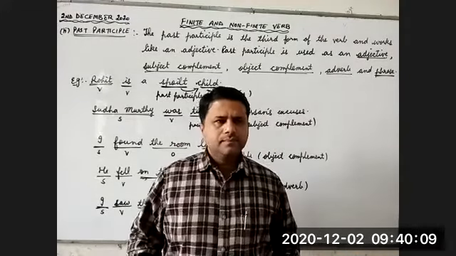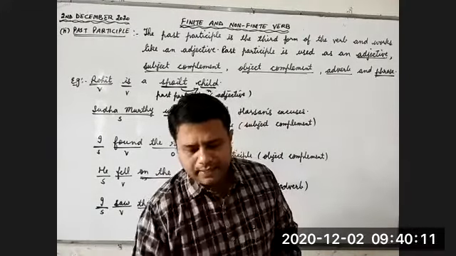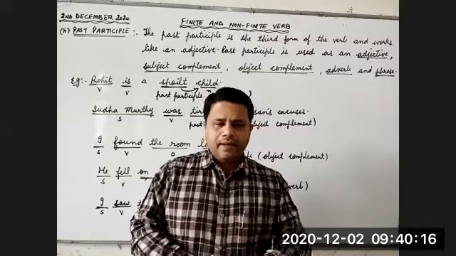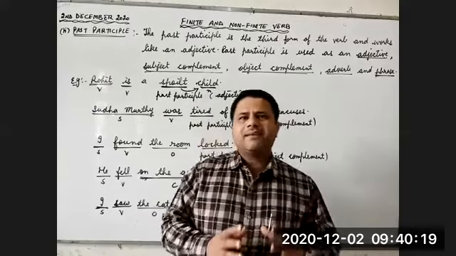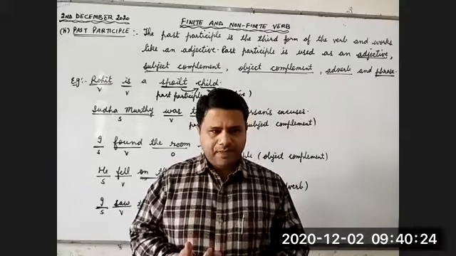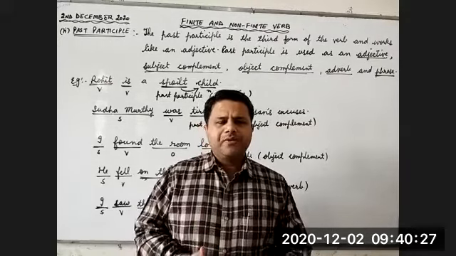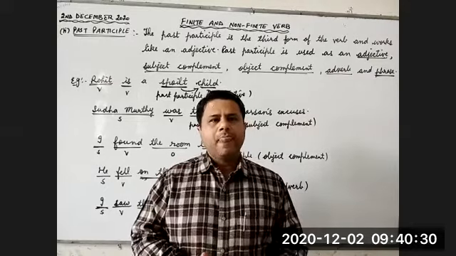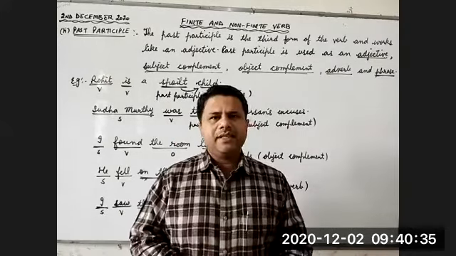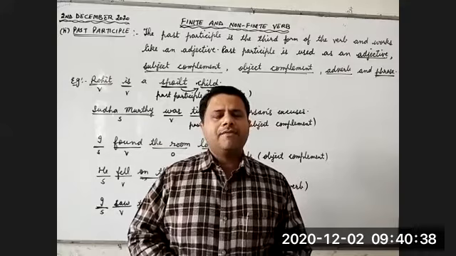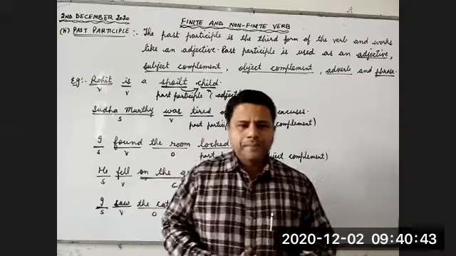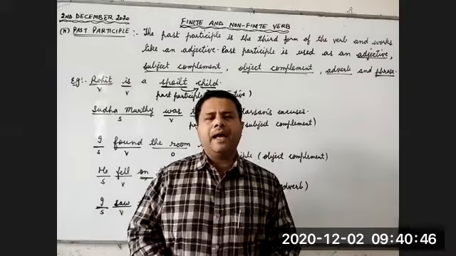Yes, sir. So children, with this we finish the topic of past participle. So far we have done eight topics: transitive verb, intransitive verb, then infinitive, to-infinitive, active and passive voice, bare infinitive. Then we have done the definition of participle with examples, present participle with examples, and today past participle with examples. Only two types are left now: perfect participle and gerund.